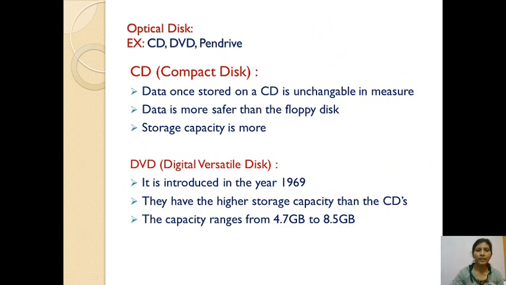Then optical disk. There are three types of secondary memory: floppy disk, hard disk and optical disk. This is the third type of secondary device. For example CD, DVD and pen drive. These are the optical disks. CD means compact disk. You have seen the CD. If you want to see any movie or any function videos, we use this CD.